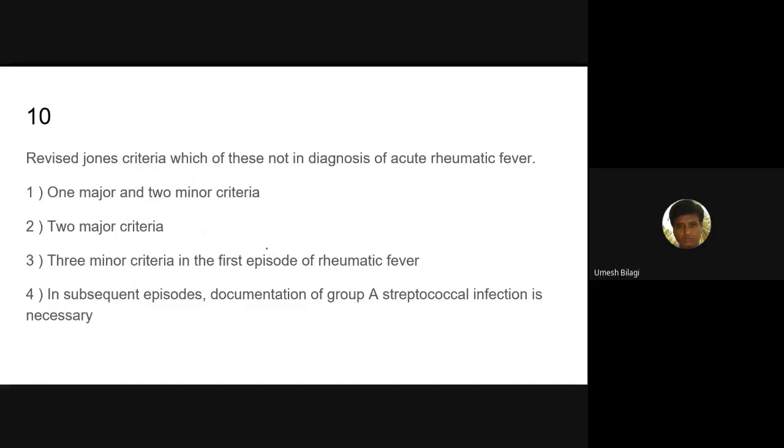These are today's points. You go through this revised Jones criteria. You should know everything. They can ask questions from here. All those in-between things, you try to memorize.